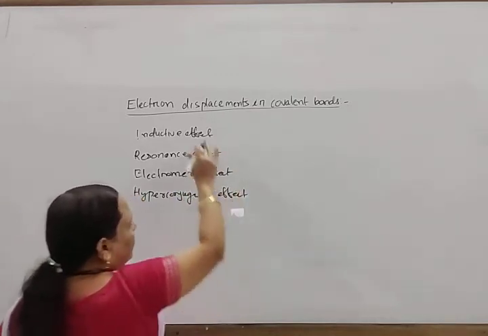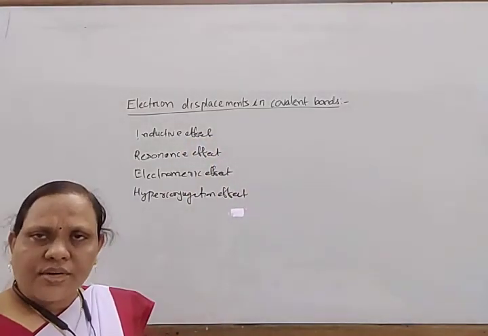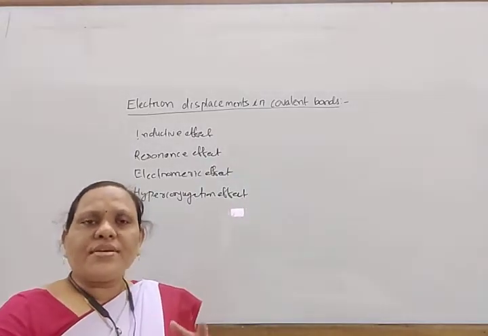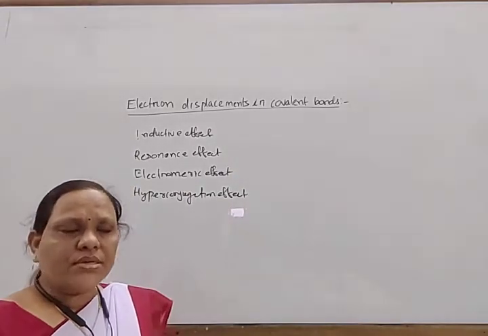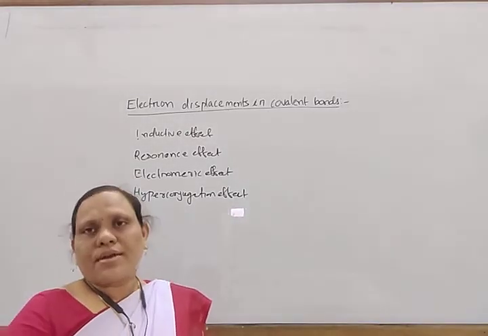So there are four types of effects due to which the mobility of electrons takes place, and these effects explain the different characteristics of organic compounds. Let us discuss one by one.